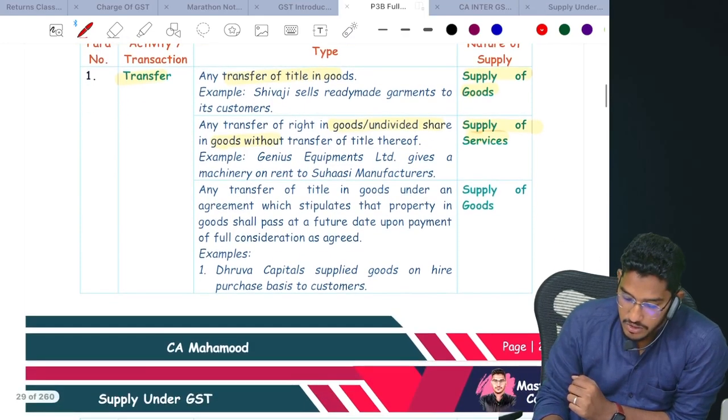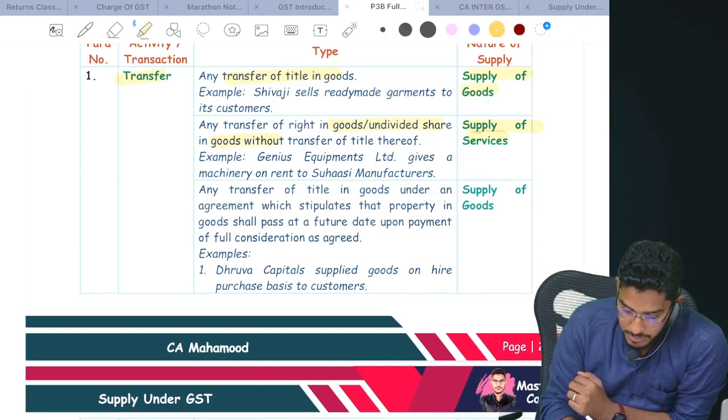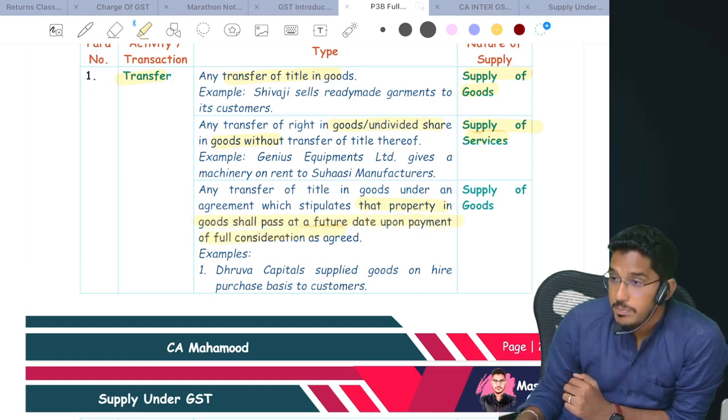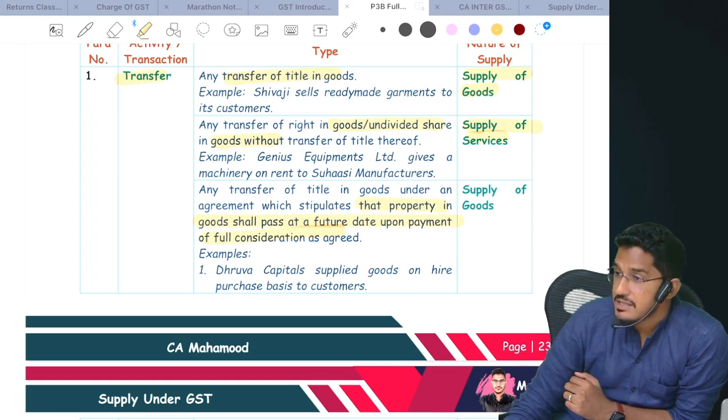Clear? Not just that, any transfer of title in goods under an agreement which stipulates that property in the goods shall pass at a future date upon payment of full consideration as agreed.